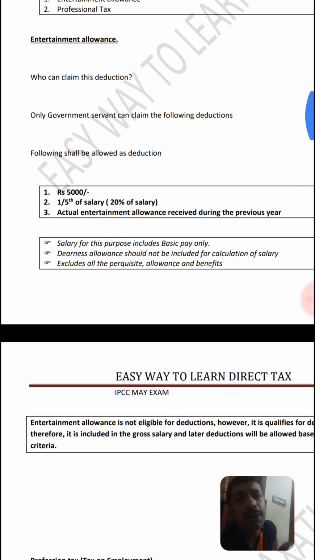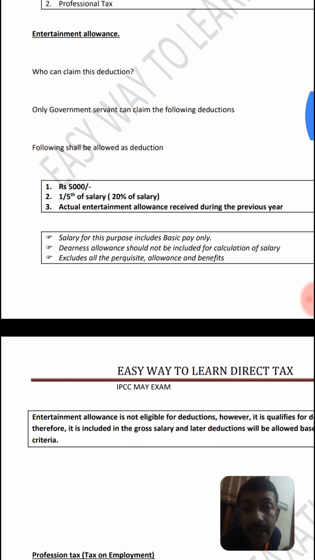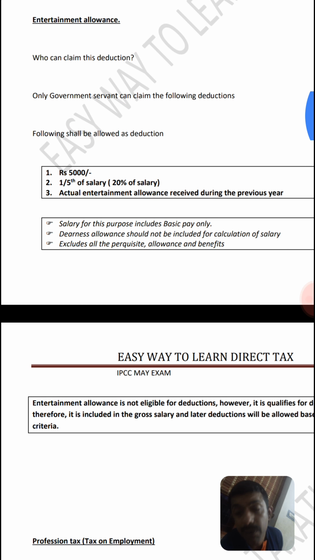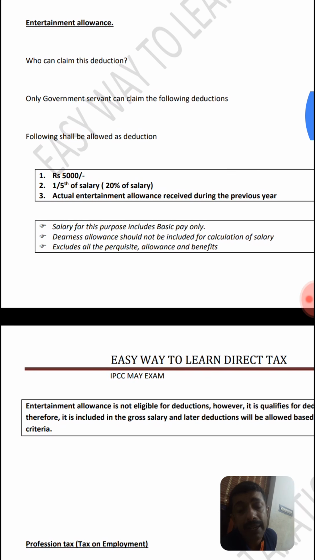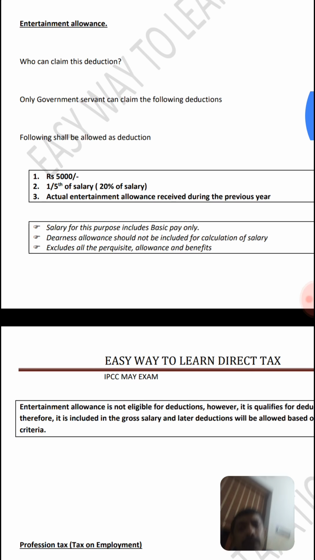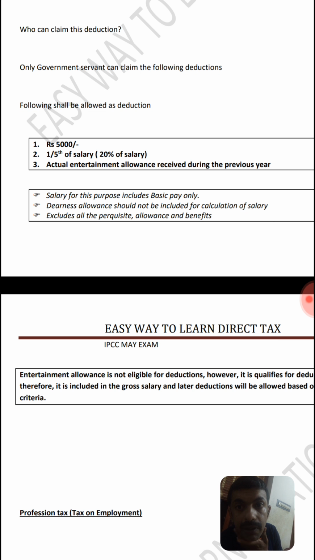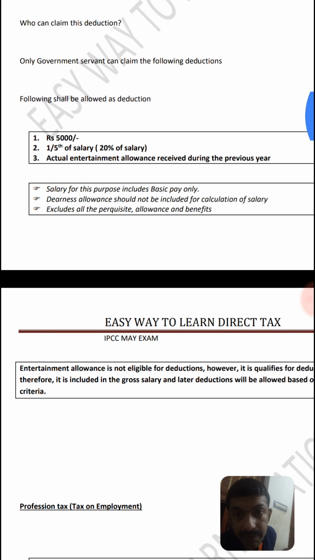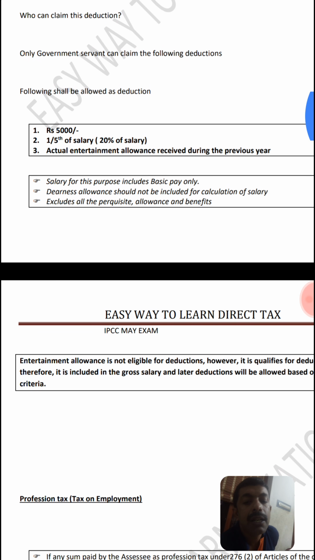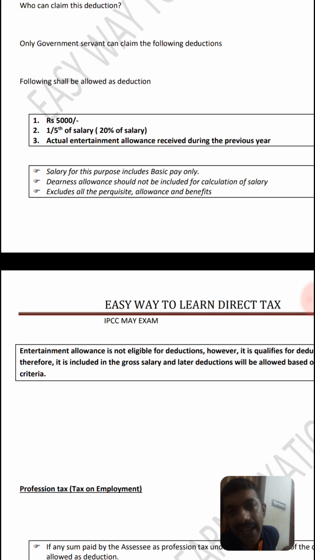We might know many staff working in the government, such as the secretary of the PM, chief ministers and PMs, are traveling to many places, so they incur additional cost when they travel. So in their case the exemption is the least of the following: rupees 5,000, one-fifth of basic salary, or the actual entertainment allowance received, whichever is lower; the rest will be chargeable to tax.